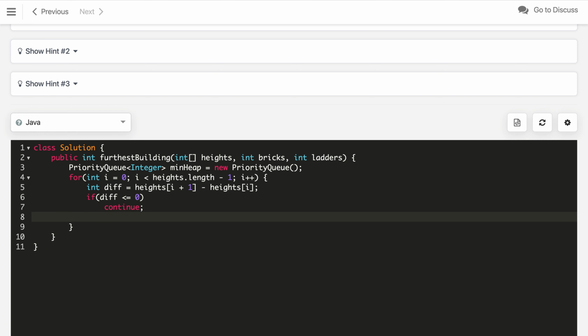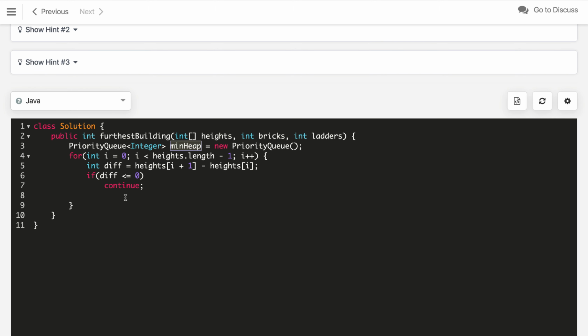Otherwise, we add this diff into the priority queue, we offer this diff into the priority queue. After that we check if the size of this is greater than the given number of ladders. In that case we remove the peak element and subtract it from the number of bricks.